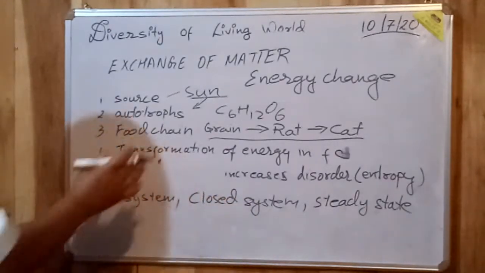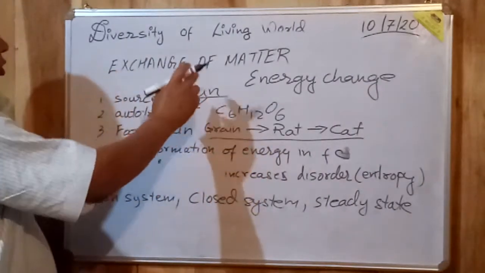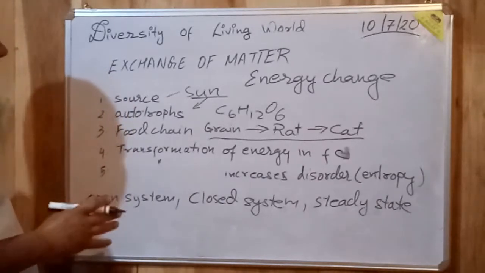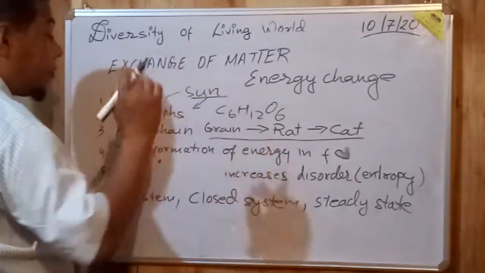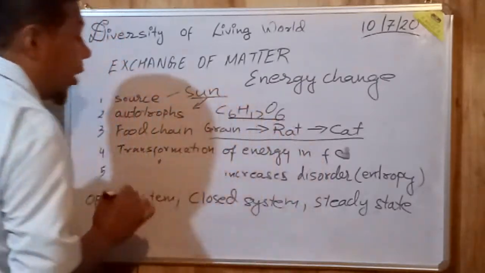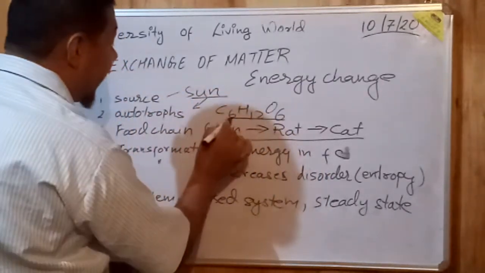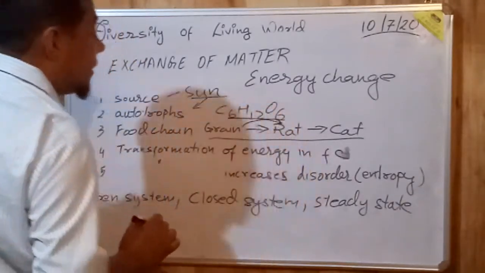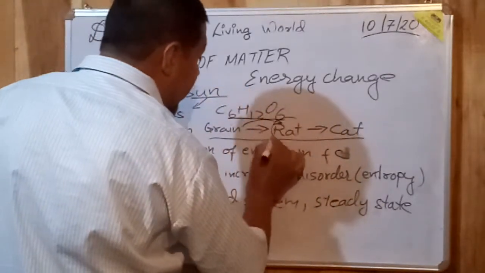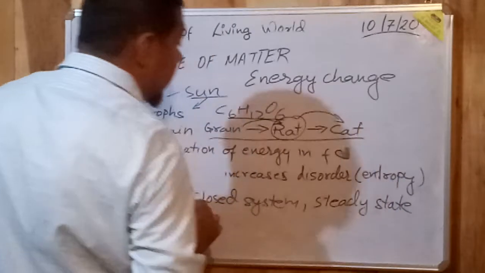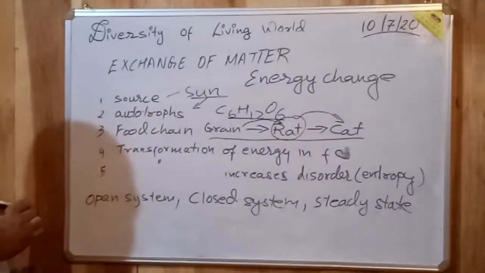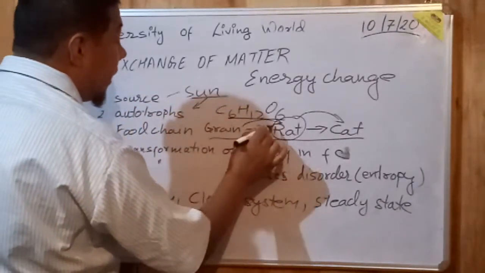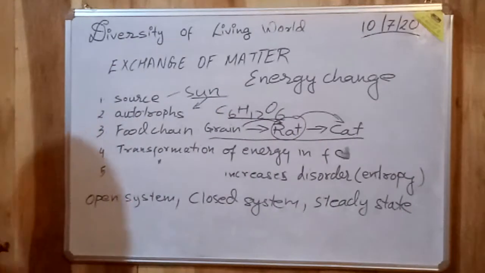So if you see here, the plant absorbs solar energy from the sun, water and minerals from the soil, and in the presence of sunlight, with the help of chlorophyll, they manufacture glucose molecule. When the grain is eaten by a rat, this glucose molecule goes to the rat. And the same glucose molecule, when the rat is eaten by a cat, goes on to the cat. But now the amount of energy, please listen carefully, goes on decreasing, but the size of the organism goes on increasing.